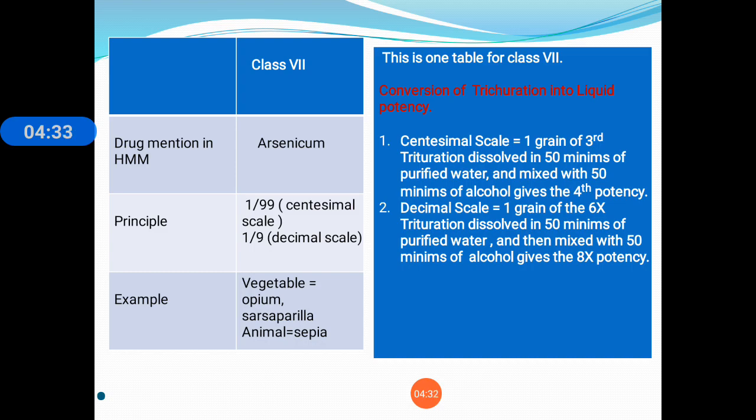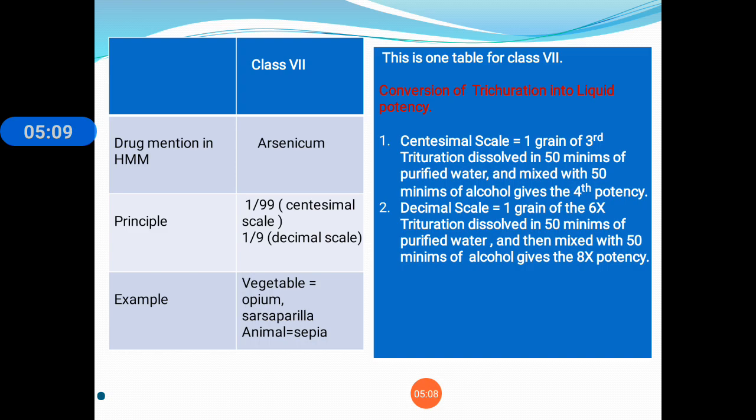Then about the procedure. We have to prepare the drug substance, so directly we are going to do the process of trituration. While preparing in the centesimal scale, we take 1 part by weight of the medicinal substance to 99 parts by weight of sugar of milk, which gives the first trituration. All following triturations are prepared by 1 grain of the preceding trituration and 99 grains of sugar of milk.